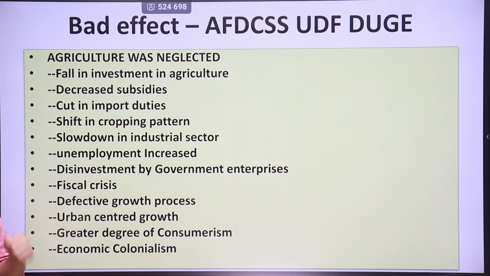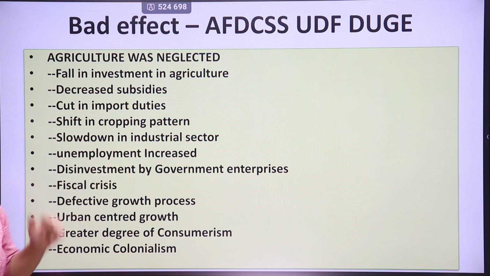And now farmers of India could not sell their food grains in India because theirs were expensive. Businesses were importing food grains from outside at cheaper rates, and Indian farmers were starving. They could not sell commodities in India. That was bad for Indian farmers. Then shift in cropping pattern. People started producing more and more cash crops, and there was a shift from production of food grains to cash crops.